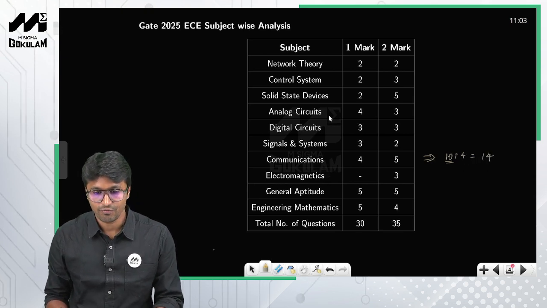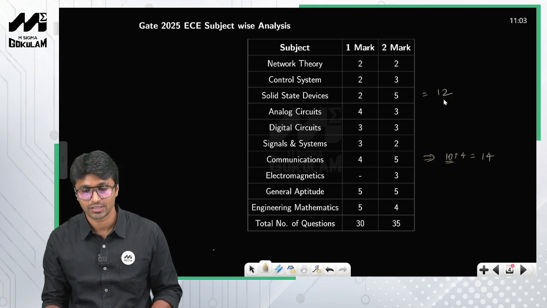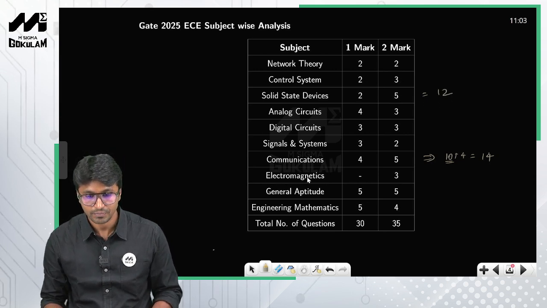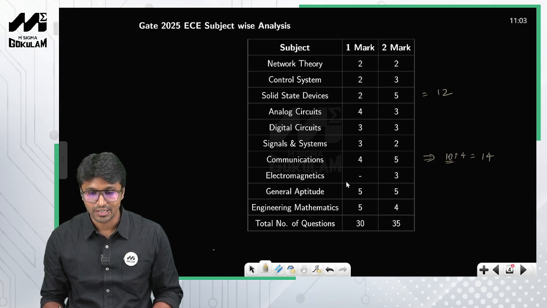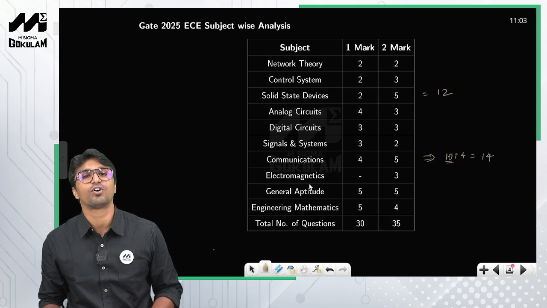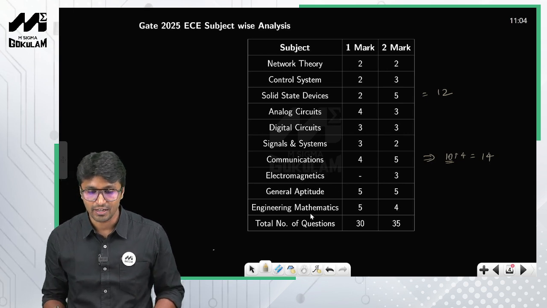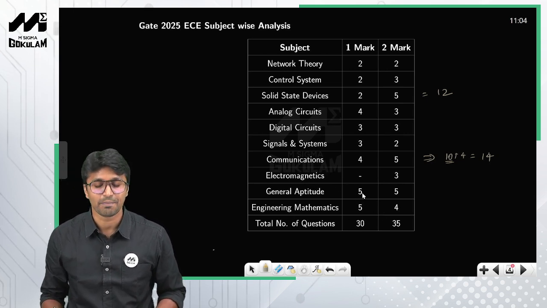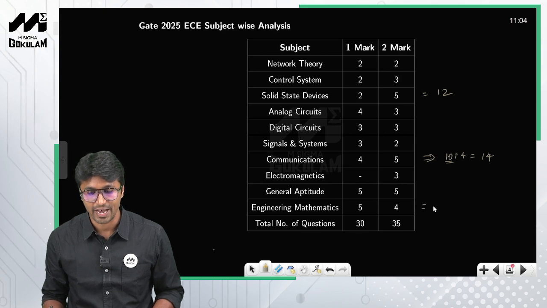This is followed by solid state devices. You have 10 marks, that is 5 into 2, and 2 one-mark questions, so 12 marks. Among the technical subjects, the least weightage is surprisingly for electromagnetics. Maths is 13 marks and aptitude 15 marks, as usual.